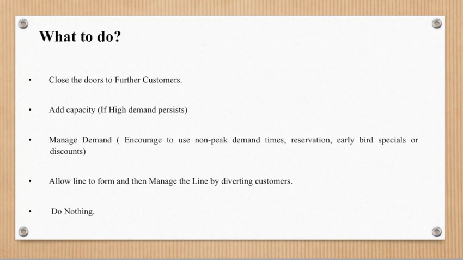Encourage the use of non-peak demand times, early reservations, early bird specials, or discounts. Fourth, allow a line to form and then manage the line by diverting customers. And lastly, do nothing, accept the fact that the wait will make customers unhappy, and hope that they are not so unhappy that they leave and never return.